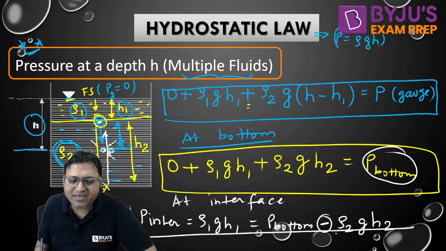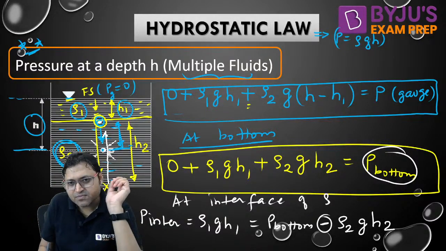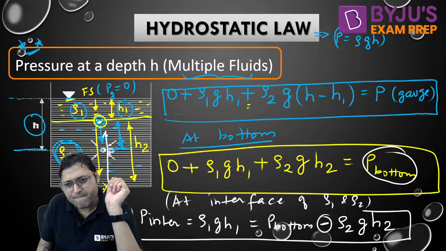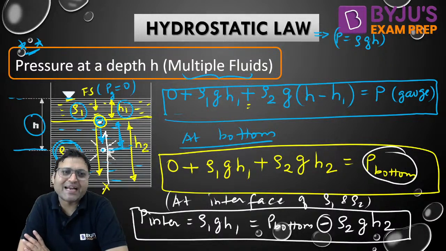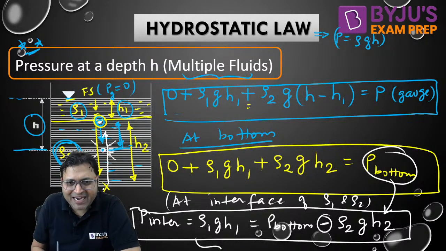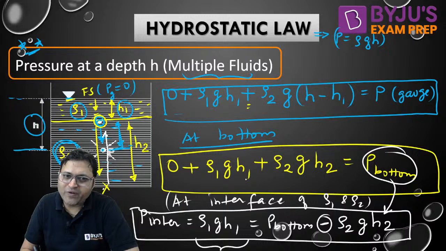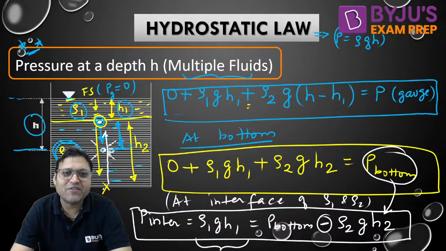This is the pressure at the interface of rho 1 and rho 2. Either we write it as rho 1 g h1, or we write pressure at the bottom minus rho 2 g h2. If we put the value of pressure at the bottom here, rho 1 g h1 plus rho 2 g h2 minus rho 2 g h2 will simply be rho 1 g h1. This is how you can play with the pressure equation. This is known as the pressure equation.